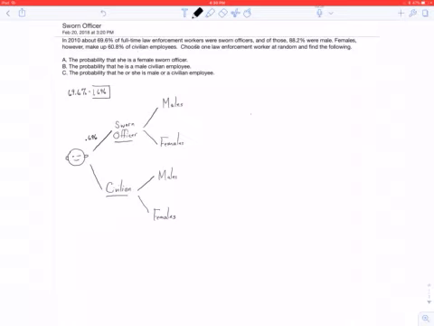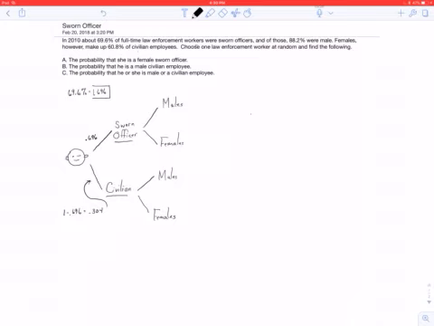So, in other words, the complement of the sworn officers is the civilians. To find the probability of a civilian, we go 1 minus 0.696, which is 0.304. That's the probability that some randomly selected law enforcement worker is a civilian.